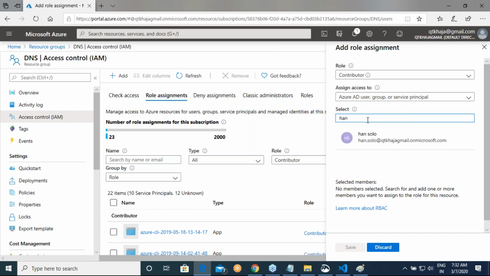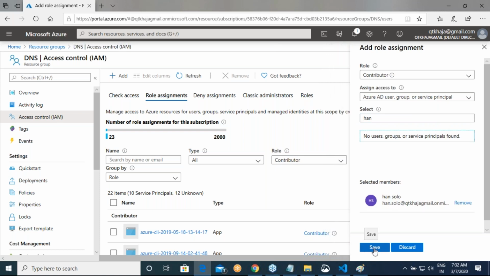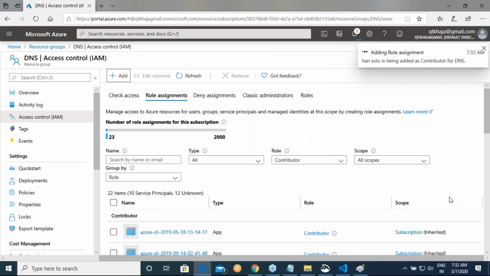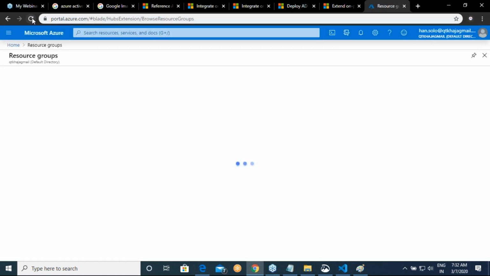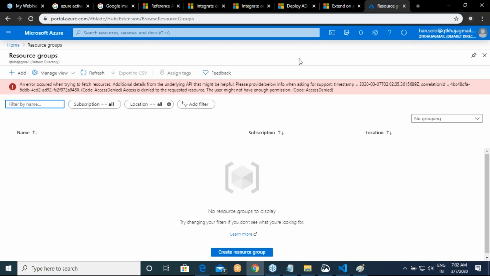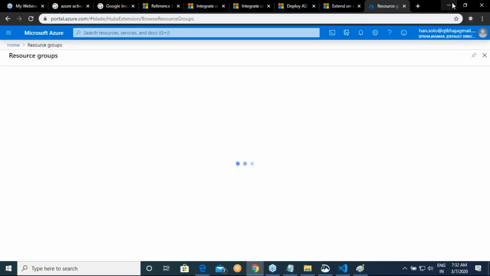Let me select Han Solo and let me click on save. Okay, right. This is the first thing. So I've given a resource group and I've given a role assignment of contributor. This is dead slow. Okay, right. So at least the UI has changed a little bit. It is no longer telling you that you don't belong to some subscription. Okay, good.